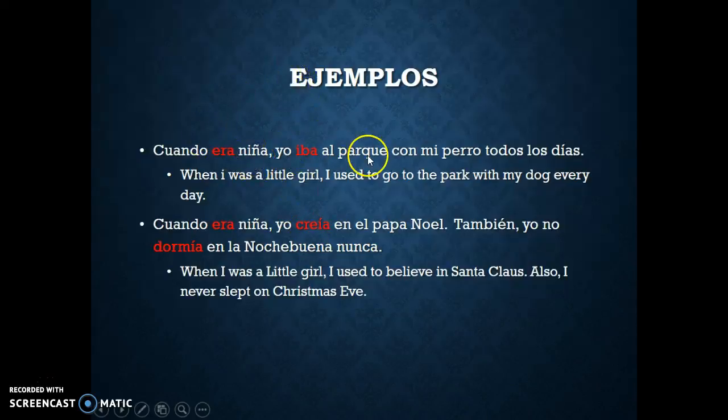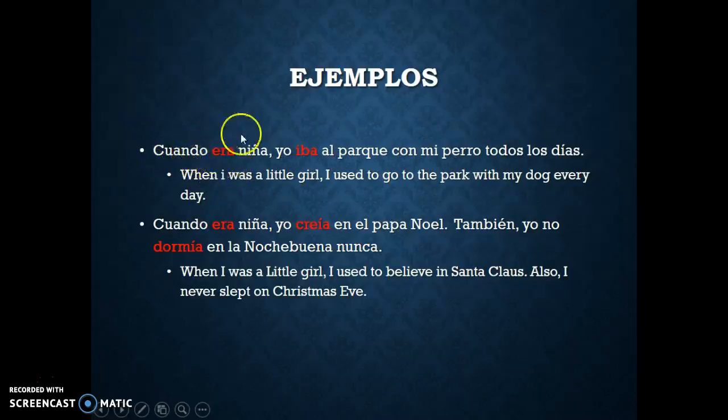So let's look at this oración. It says, Cuando era niña, yo iba al parque con mi perro todos los días. So when I was or used to be a little girl, I used to go or I went to the park with my dog every day. So just for you to see it in context and in some oraciones.